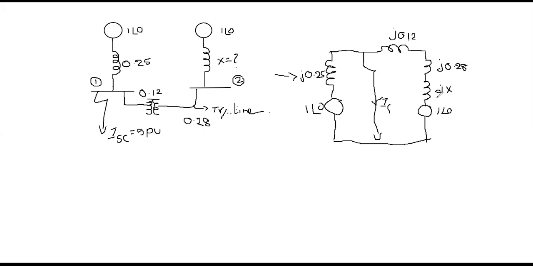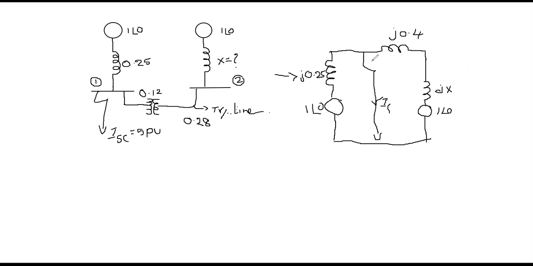Now definitely you will get some idea. So how to determine the value of X? It looks very simple. Now I can combine these two reactances, because they are known to you. So if you add those two reactances, what will you get? 0.28 plus 0.12. Obviously you will get 0.4, right? So this is j0.4.